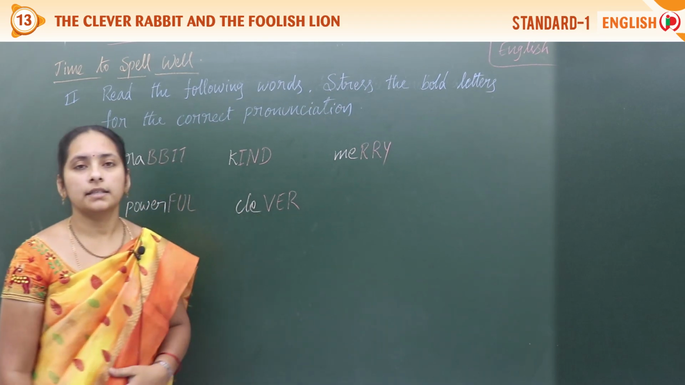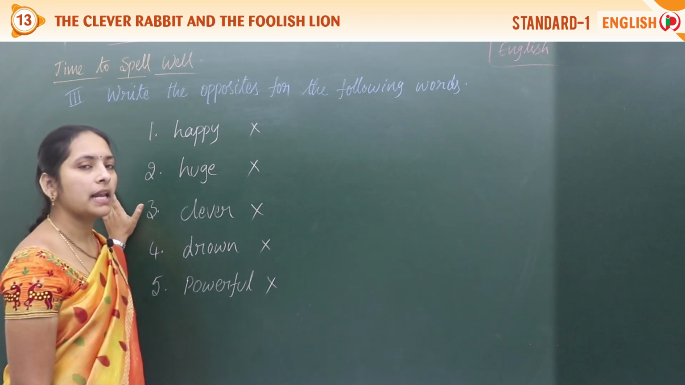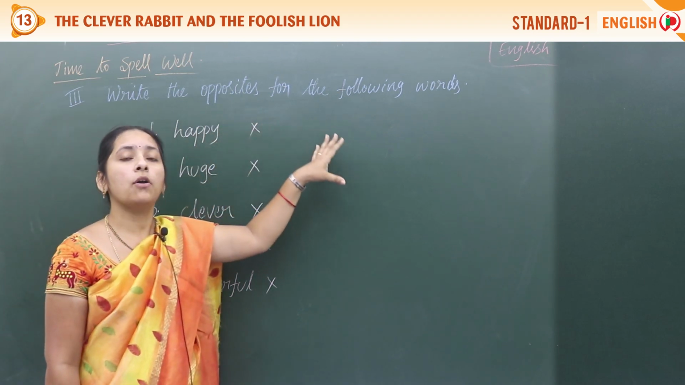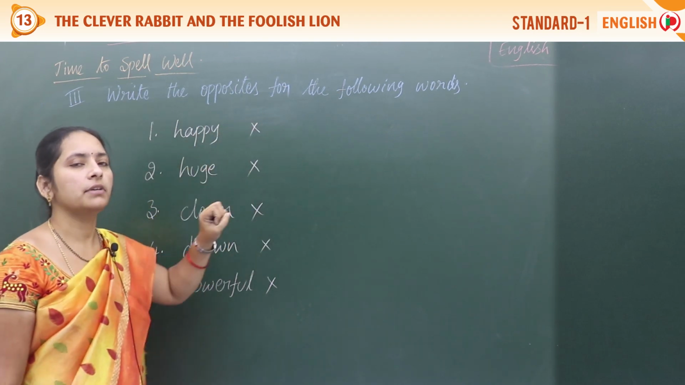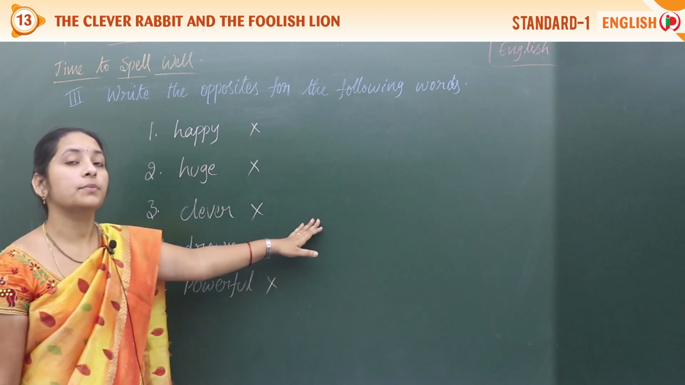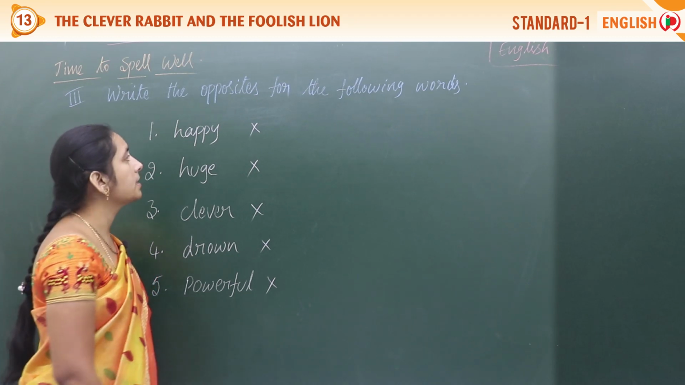So practice like this. See children, the next one we have, it's a time to spell well only: write the opposites for the following words. Here just 5 words we have. For this we should write the opposites. You got these words in the previous lessons also. You know that.